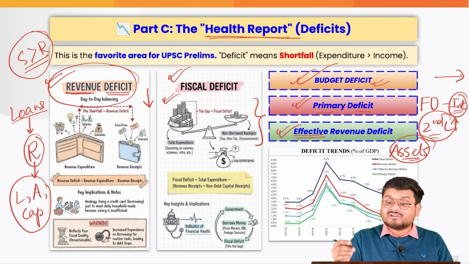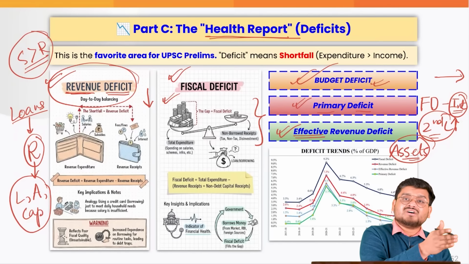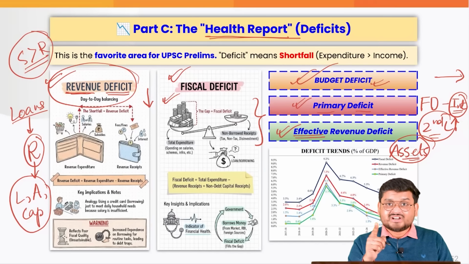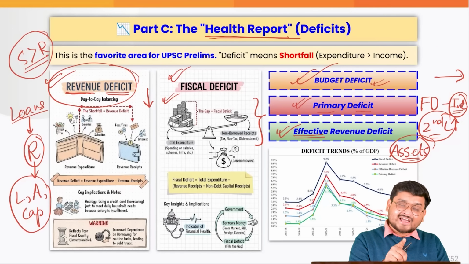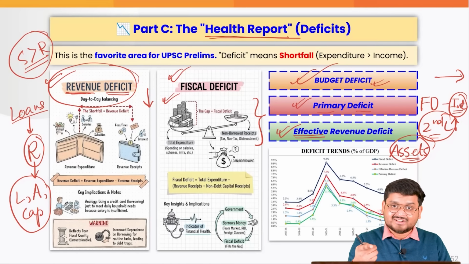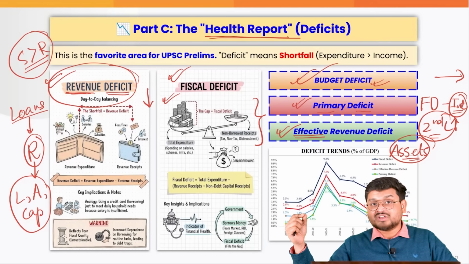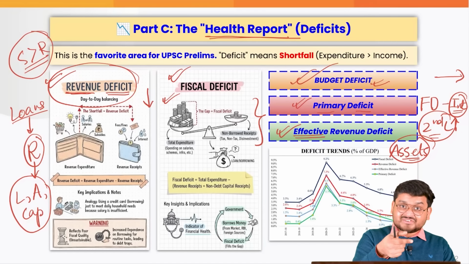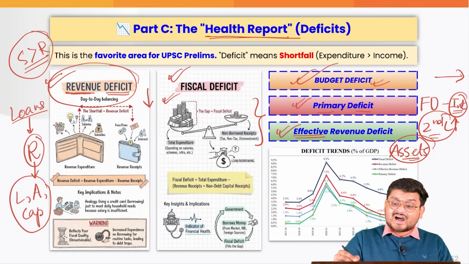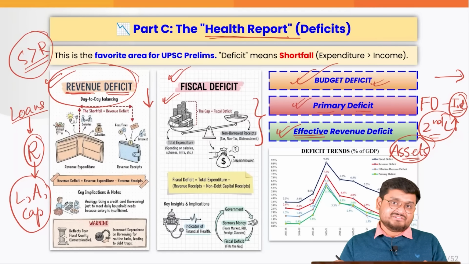You have just heard me say that revenue expenditure does not create any assets or liabilities, but sometimes the government can spend on various schemes, for example the MGNREGA initiative, that can lead to the improvement of some roads or some school buildings or some government office buildings, which can indirectly also create various assets. So the various grants which are given to union territories or the state governments are subtracted from revenue deficit, and then we get the effective revenue deficit.